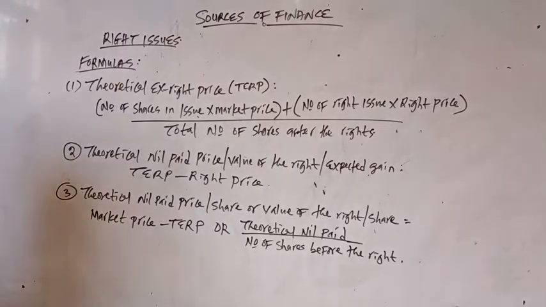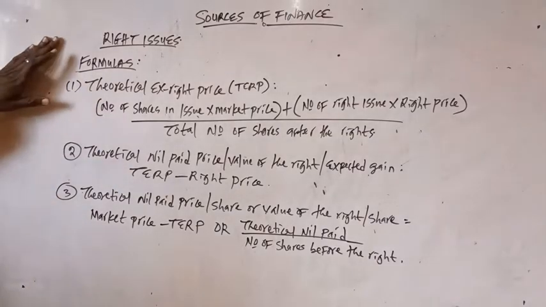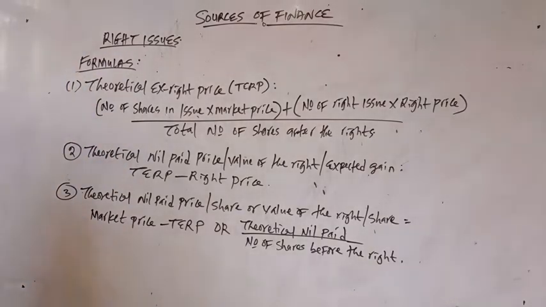And why do companies issue right issues? Don't forget, the topic we are treating is source of finance. How does the company use right issue to be a source of finance? The underlying factor there is that it is issued to existing shareholders. Outsiders cannot subscribe to a right issue. It is exclusively meant for the existing shareholders. It's the existing shareholders that have the right to subscribe to this.